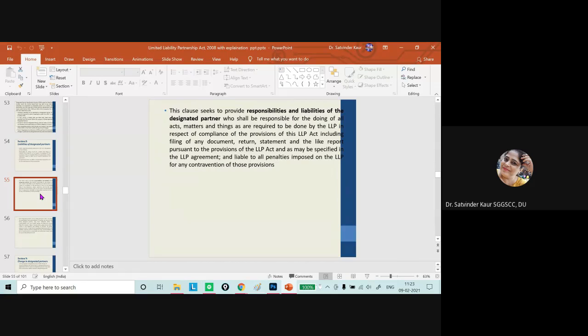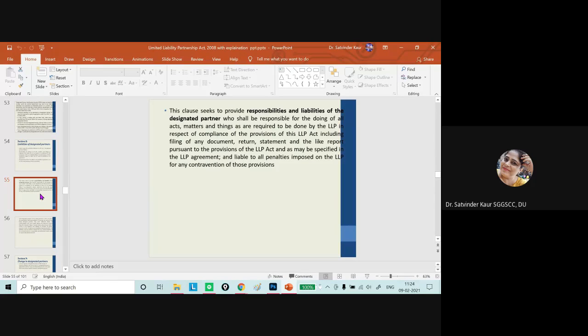This particular clause talks about who shall be responsible for doing all acts, matters or things which are required to be done by LLP. As we have already discussed, LLP is an artificial juridical person with a separate legal entity, but as a human being, LLP cannot come and sign by itself.